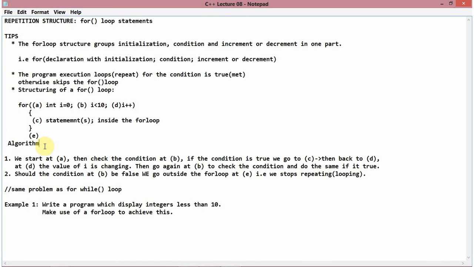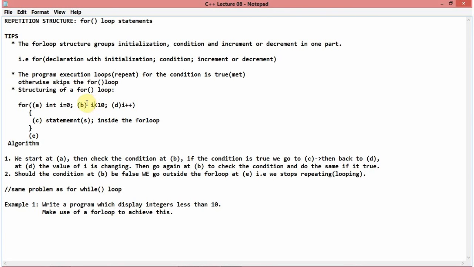Okay, the algorithm. Let me just explain here. We start at a, meaning we start with the declaration and initialization. Then what follows? We check the condition at b. Because here I initialized i to 0, I have to check i against 10. I know i is going to be 0 here, because I initialized it to 0. So the condition reads as, is 0 less than 10? That's what we have here, is i less than 10? Is it true?